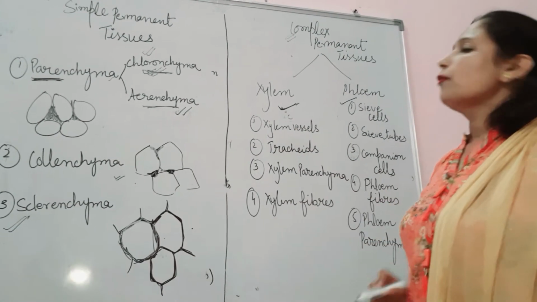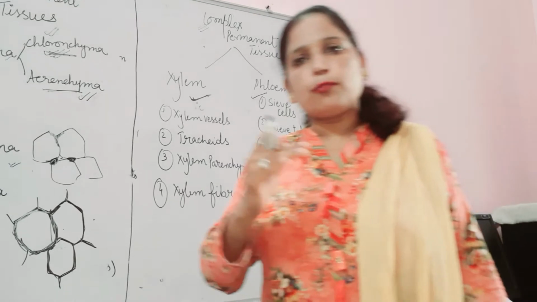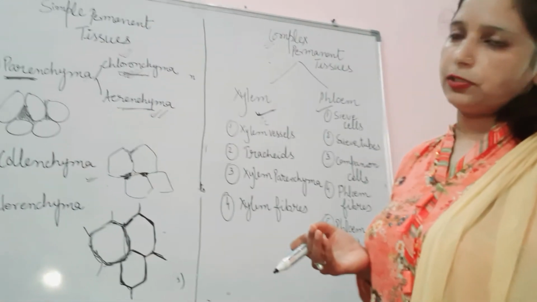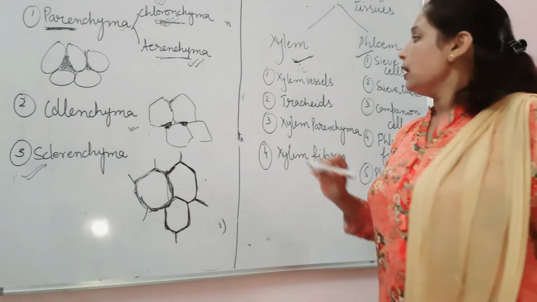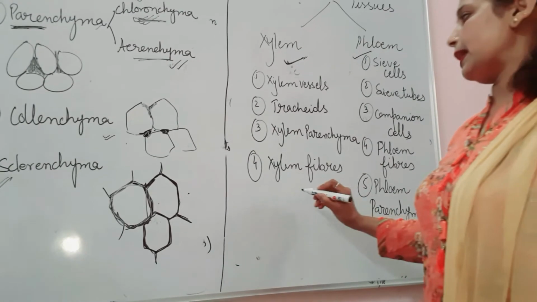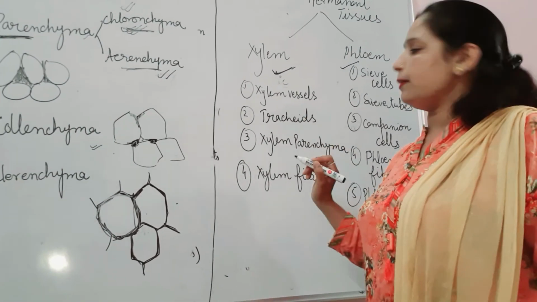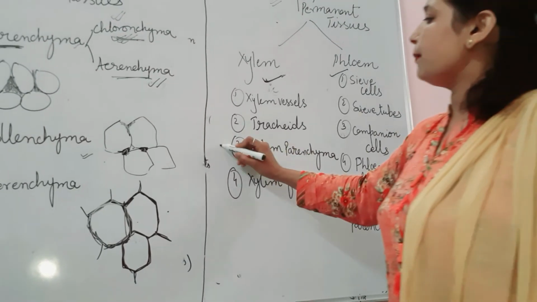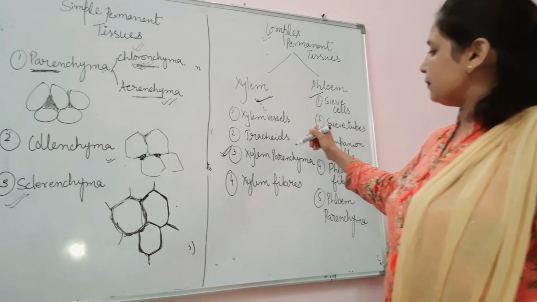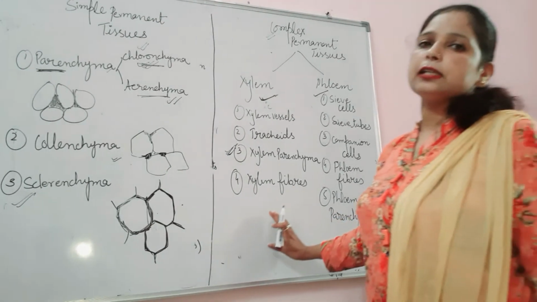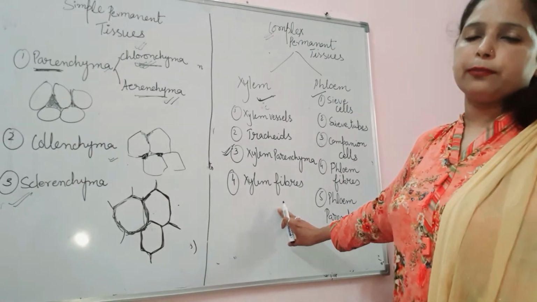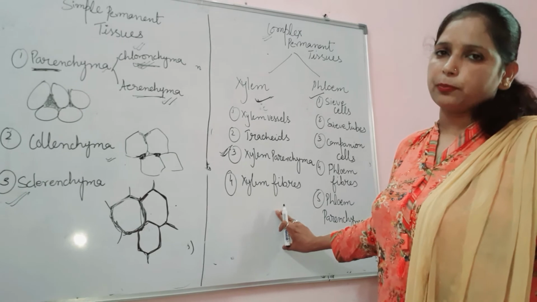Xylem helps in the transportation of water and minerals from the root to the different parts of the plant. Xylem has the following parts: xylem vessels, xylem tracheids, xylem parenchyma and xylem fibers. Only the xylem parenchyma cells are living cells, while the xylem vessels, tracheids and fibers are dead cells.